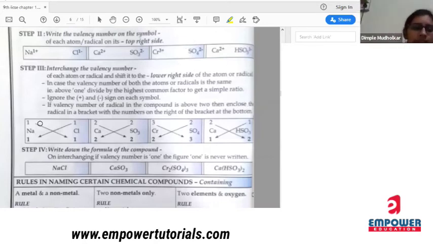Here you can see sodium has the valency 1, chlorine has the valency -1. Keep in mind, you don't have to consider any sign. Okay.